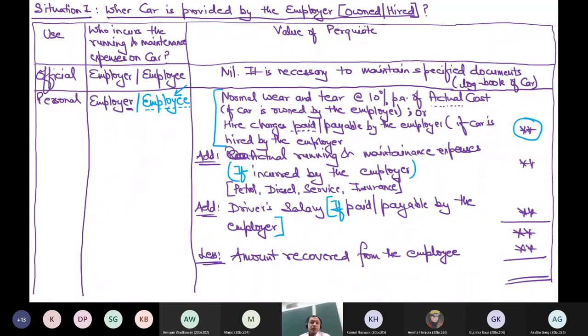Now I am discussing the case where the car is used for official as well as personal. So next page.